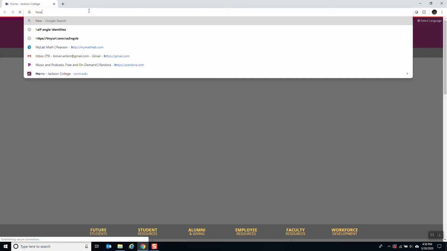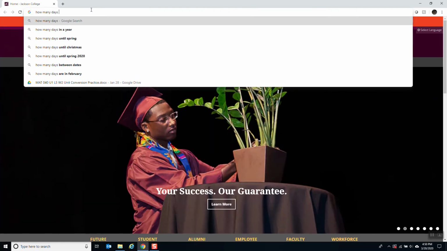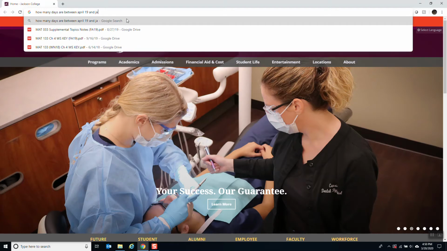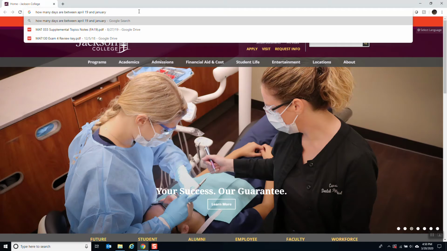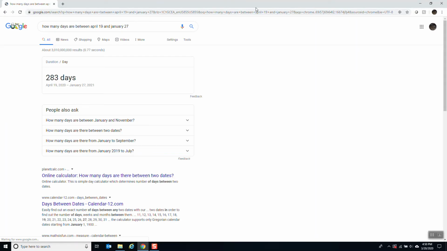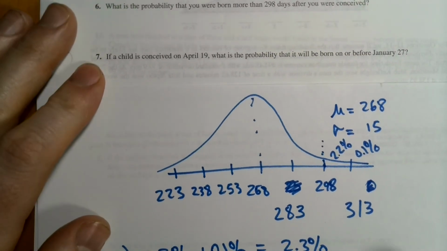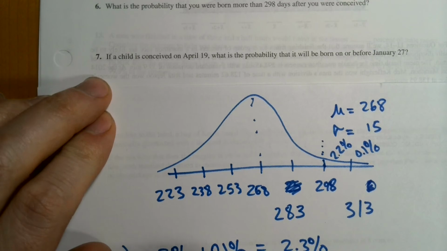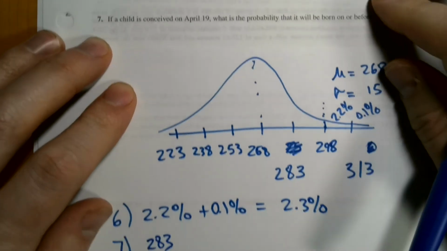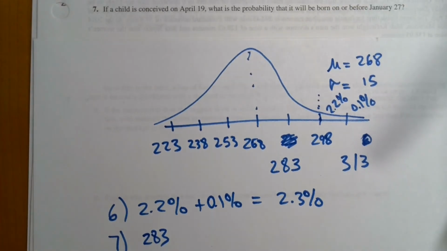I'm going to go to Google and say how many days are between April 19 and January 27. Hey, there we go, 283 days. So that made it easier than trying to calculate all that mess. So the question here is, what's the probability that a child is born within 283 days after being conceived?